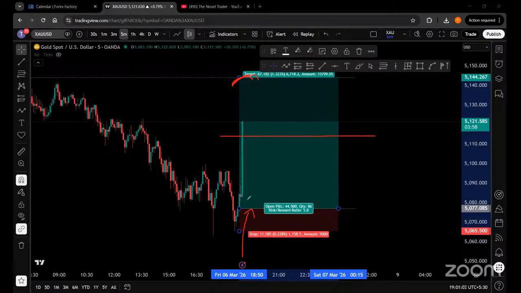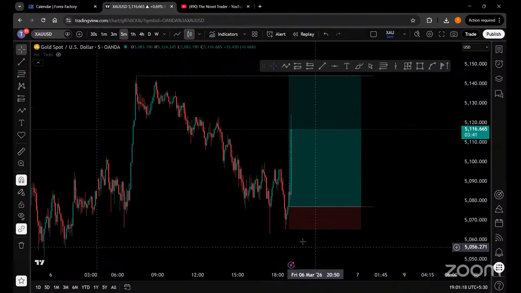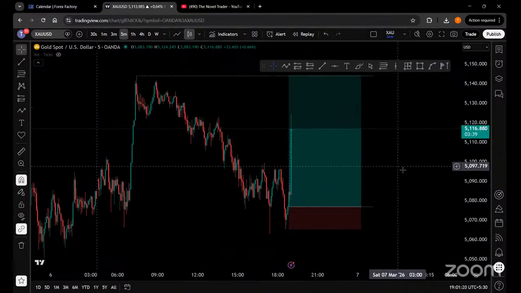If you have already bought with me 15 seconds before, you must do the break even so that you do not lose any money now. Half of the lot should be taken care of over here, and now we are waiting for the full target. Let's see if in the same candle we are able to get the target till over here, or the market might reverse and take out your stop losses again. Let's see what is going to happen.